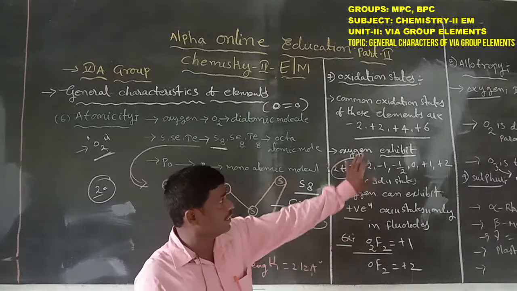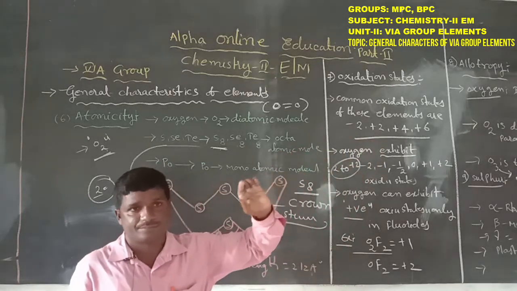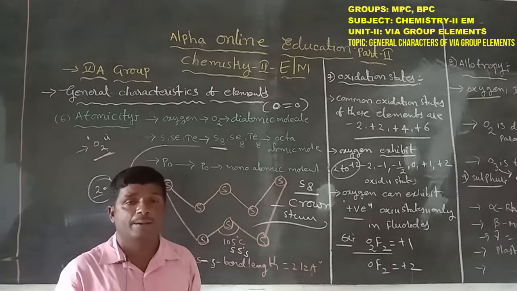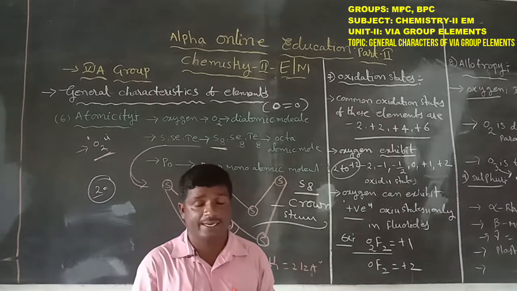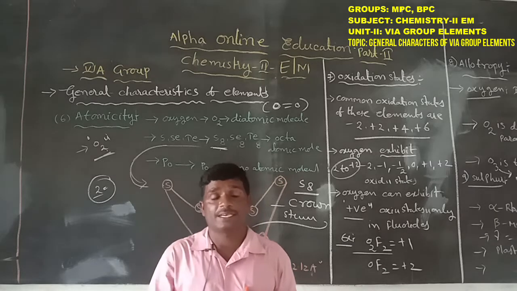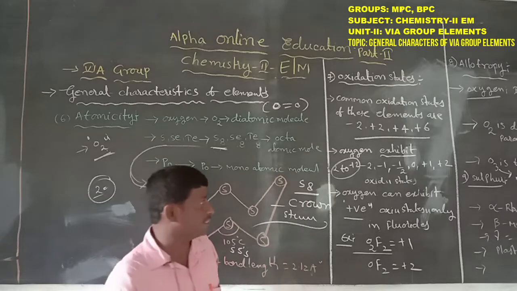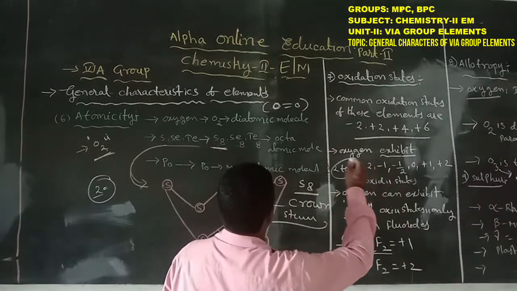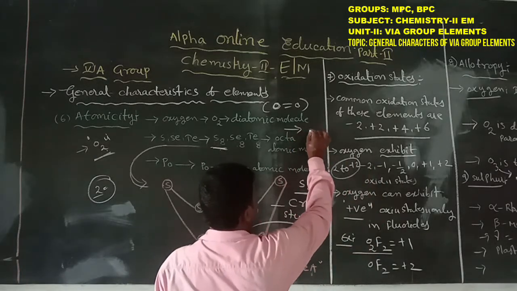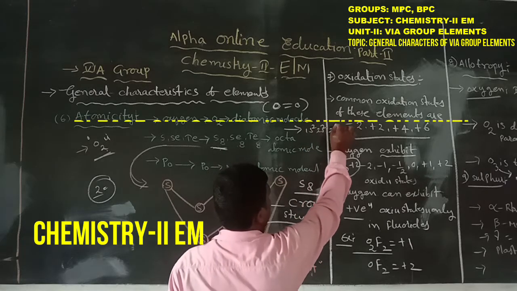Oxygen does not exhibit +4 and +6 oxidation states due to the absence of vacant d orbitals. The oxygen electron configuration is 1s2, 2s2 and 2p4.